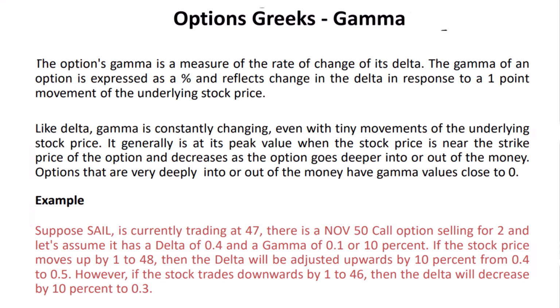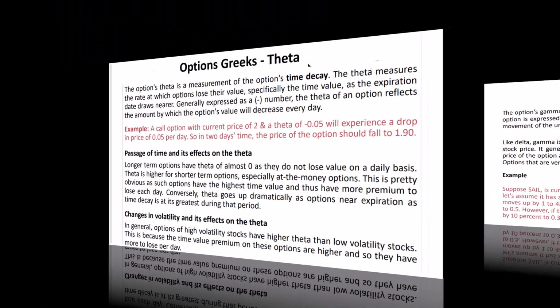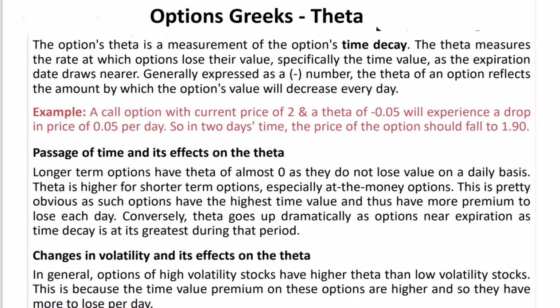Conversely, if the stock trades downwards by 1 to 46, the delta will decrease by 10% to 0.3. Understanding gamma is crucial for gauging how the sensitivity of an option's delta changes in response to stock price movements. Now, let's explore another key options Greek, theta.